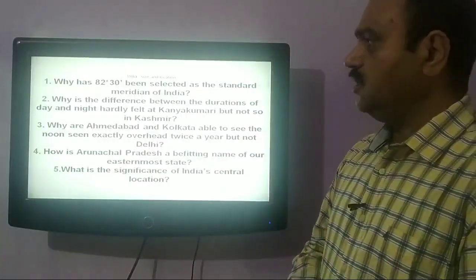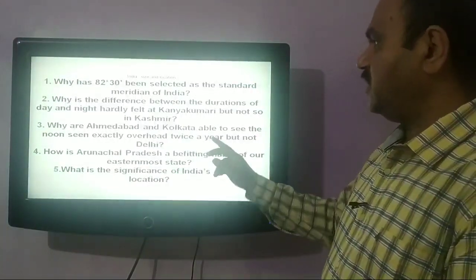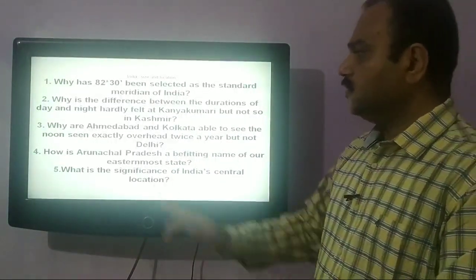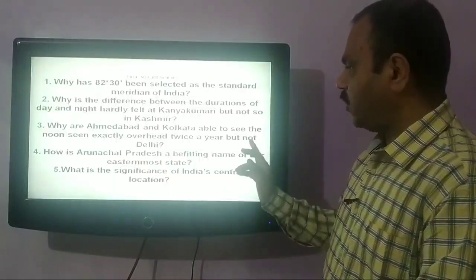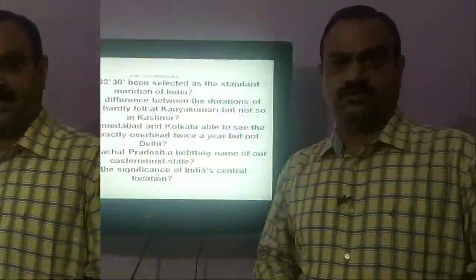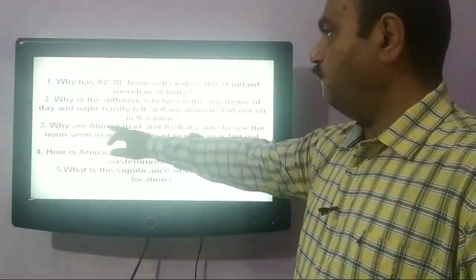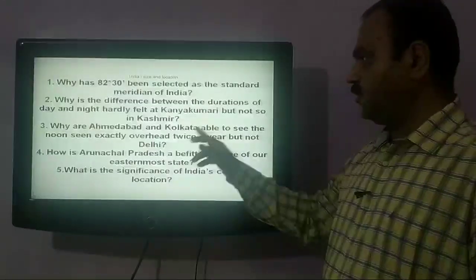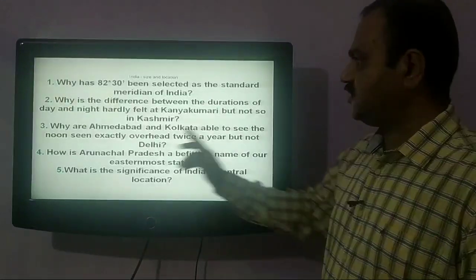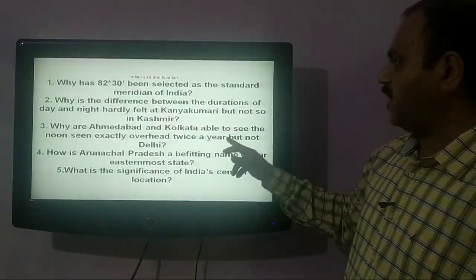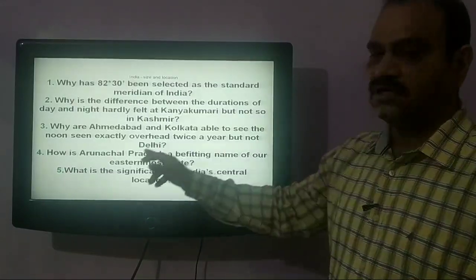Our next question is, why are Ahmedabad and Kolkata able to see noon sun exactly overhead twice a year but not Delhi?